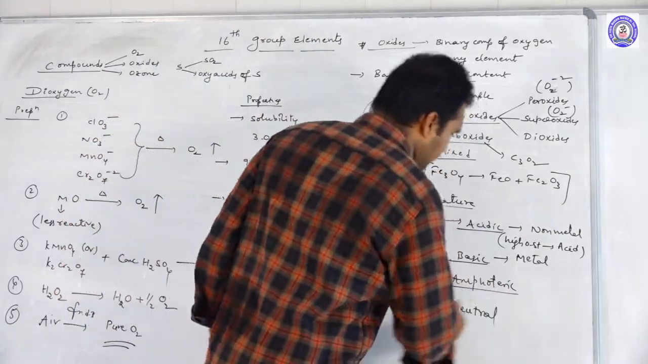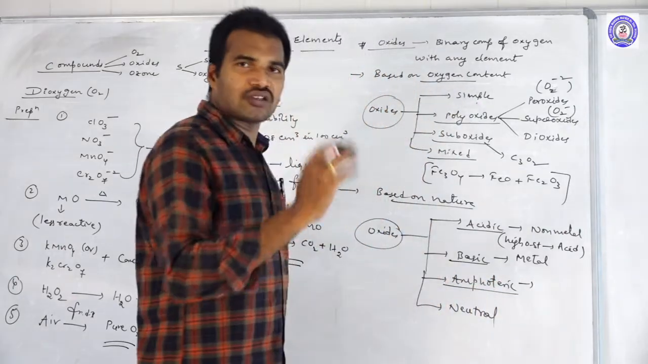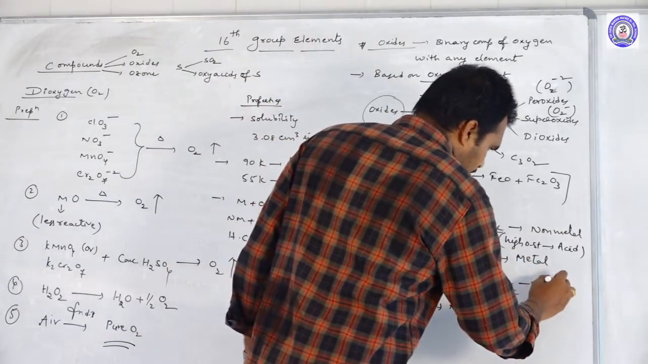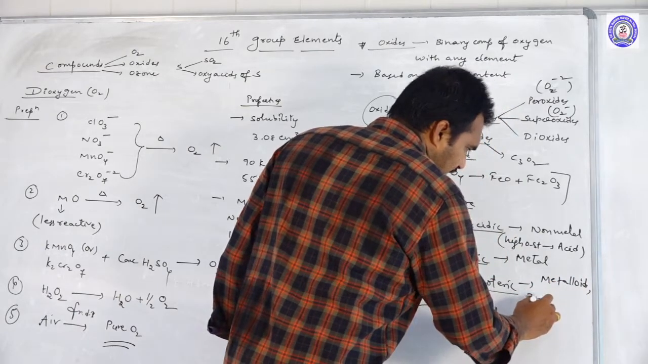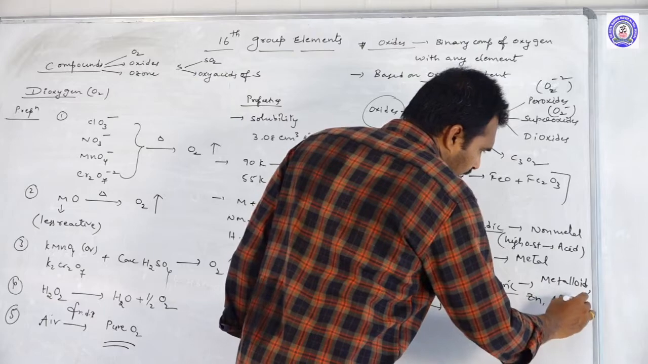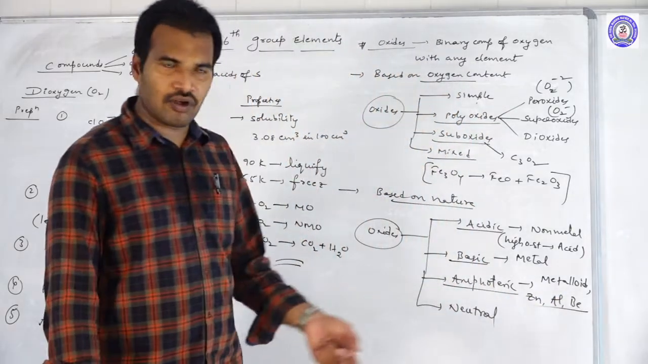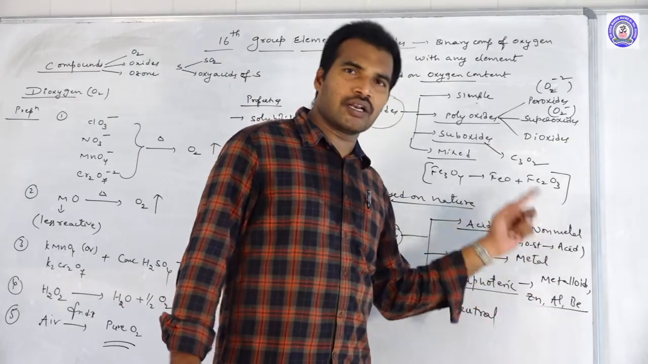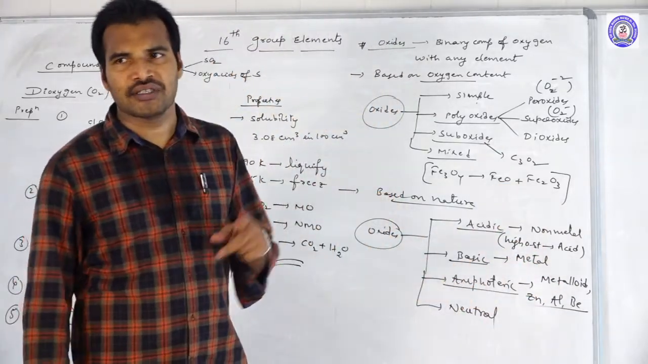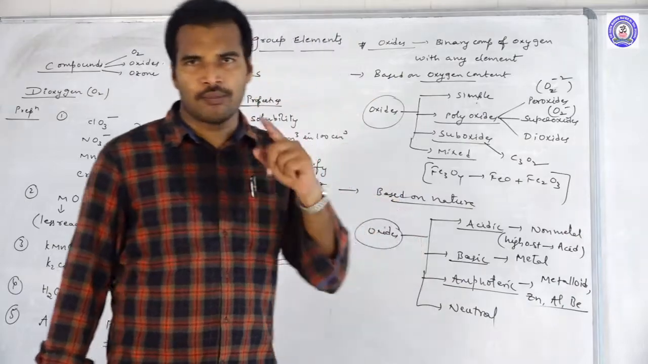Next, amphoteric. Amphoteric means the oxides of metalloids, and also oxides of zinc, aluminium and beryllium. Beryllium oxide, aluminium oxide, zinc oxide and all the oxides of metalloids are amphoteric. Amphoteric means they show both acidic as well as basic behavior.